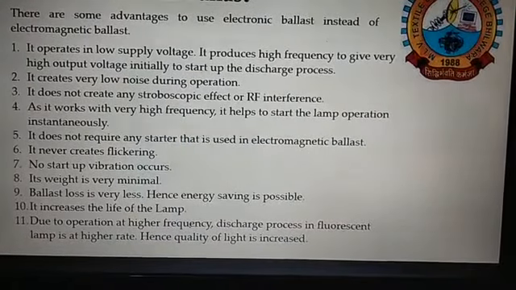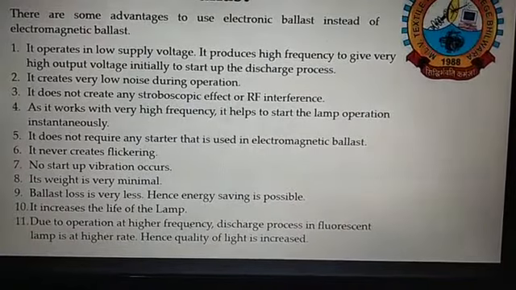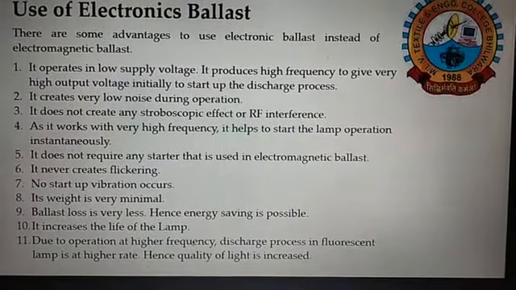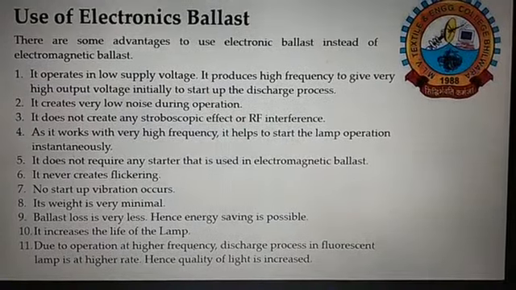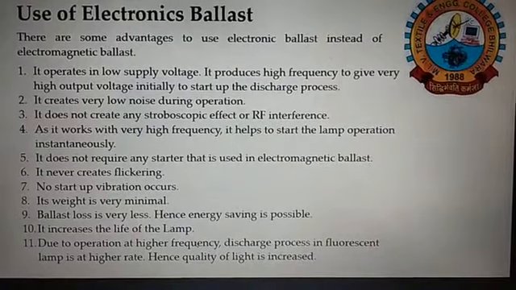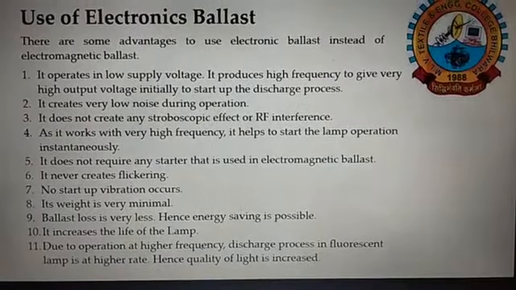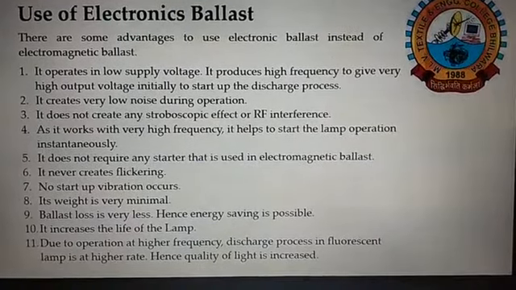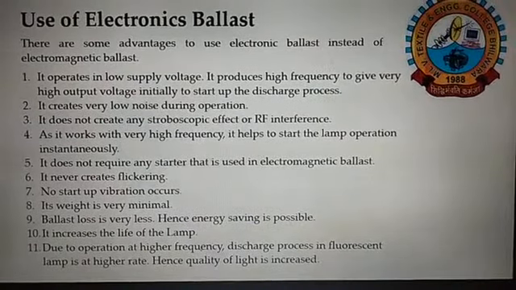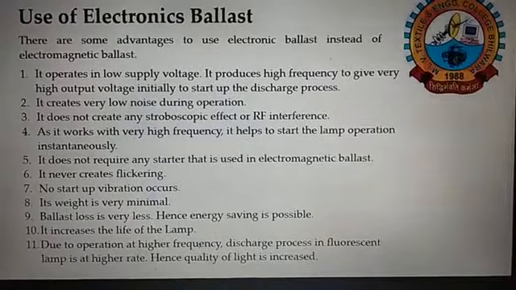And the last, due to operation at higher frequency, discharge process in fluorescent lamps is at higher rate, hence quality of light is increased. For comparing the electromagnetic ballast and electronic ballast, you can compare the old traditional tube light to the new modern CFL lamp or LED lamp.